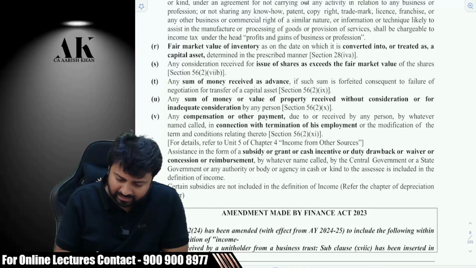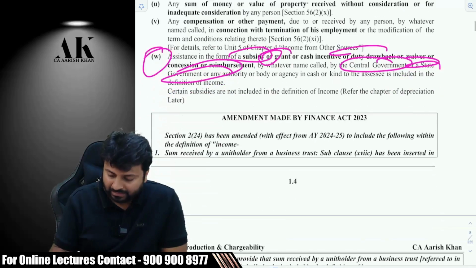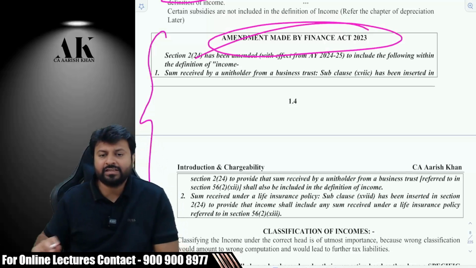Then if you come over here, there is some subsidy or grant received from the government. That is also income. This was added in 2015. Then they further increased the base in 2023. See, this year they have added 2 more items.